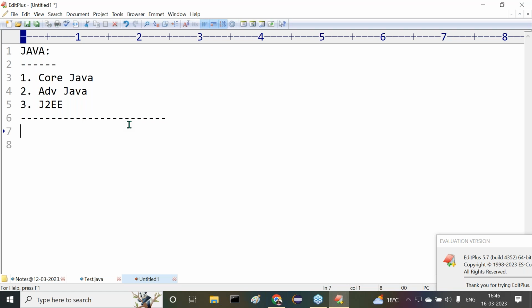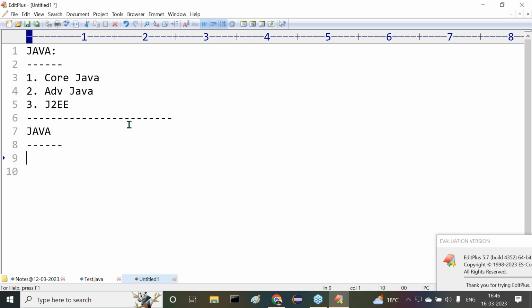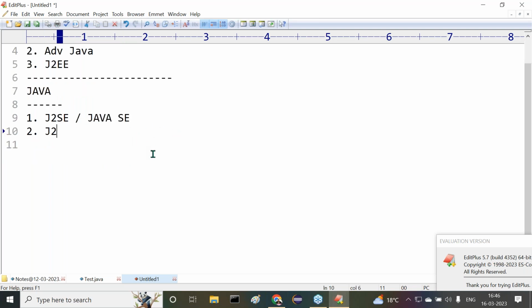Java is available in three parts, no doubt about it. What are the three parts of Java? First one is J2SE or Java SE. Second one is J2EE or Java EE. Number three, J2ME or Java ME. Overall, these are the three parts we have.